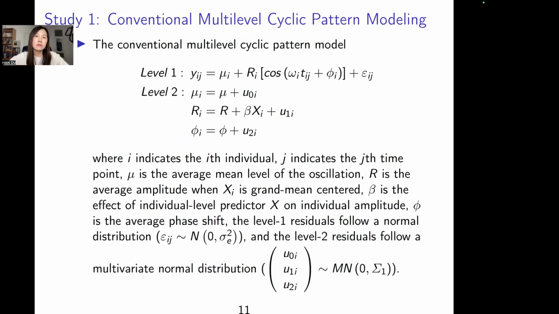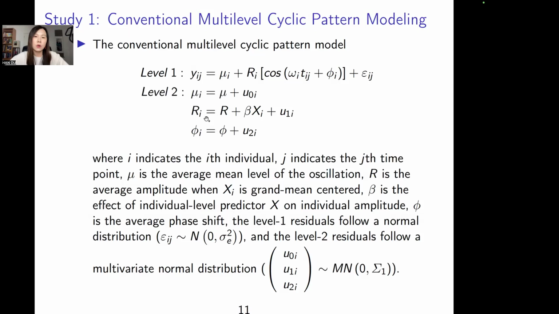And in longitudinal data analysis, it's not only one person, it's multiple persons at multiple time points. So we have to introduce the multi-level model. A conventional way to handle multiple persons' cyclic data is to use this kind of two-level cosine function. Now we use i to indicate the ith person. Now everyone will have an average level, everyone will have a magnitude, and everyone will have a phase shift.